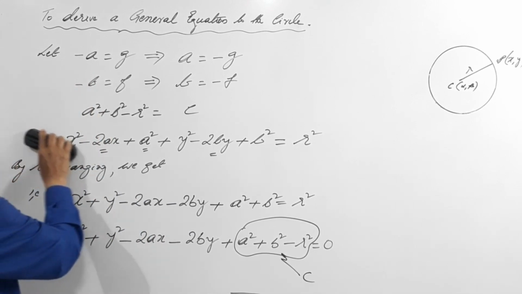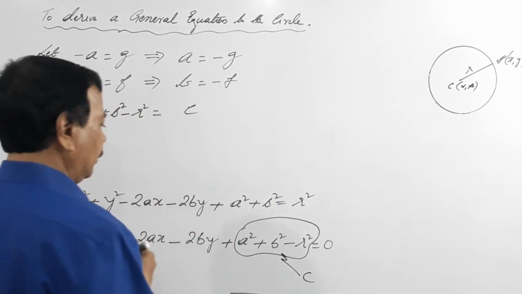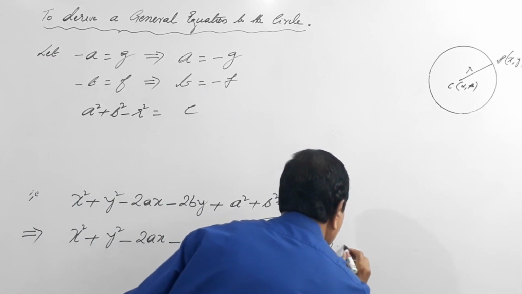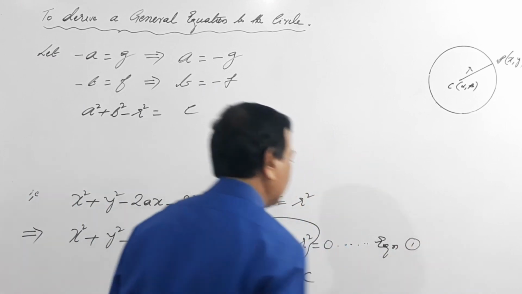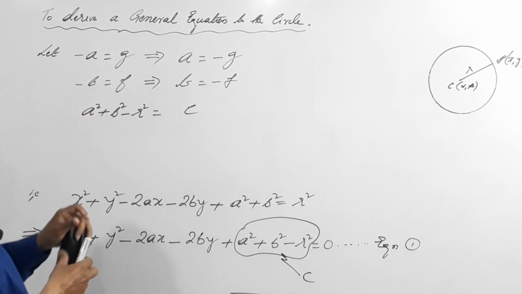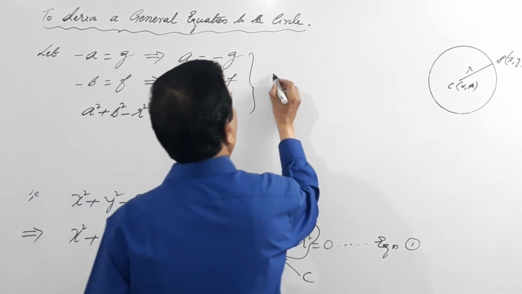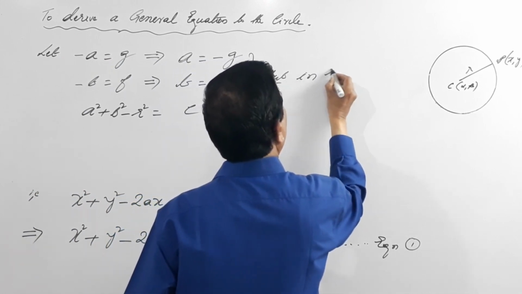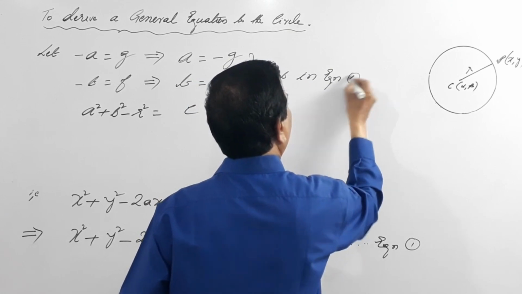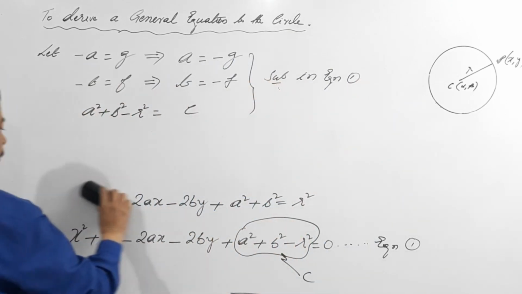So what happens to this equation? I call this equation 1. If I substitute all these values in equation 1, what happens?